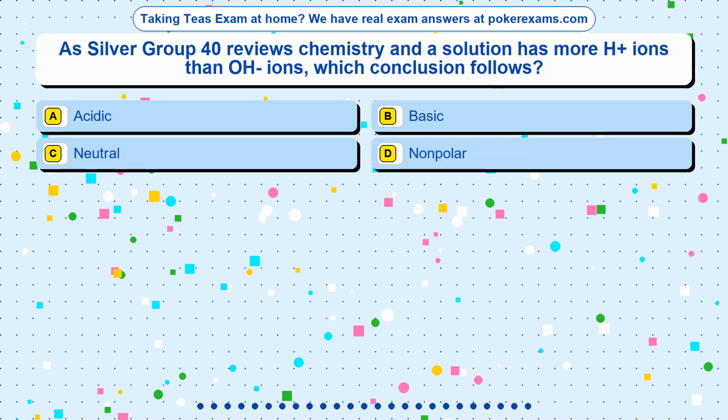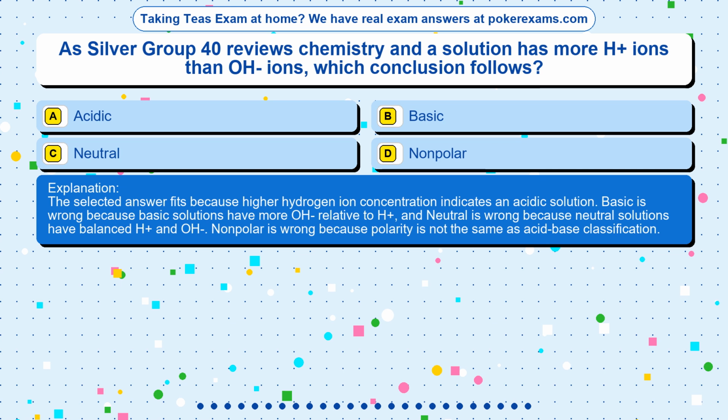The correct answer is option. The selected answer fits because higher hydrogen ion concentration indicates an acidic solution. Basic is wrong because basic solutions have more OH- relative to H+, and neutral is wrong because neutral solutions have balanced H+ and OH-. Nonpolar is wrong because polarity is not the same as acid-base classification.